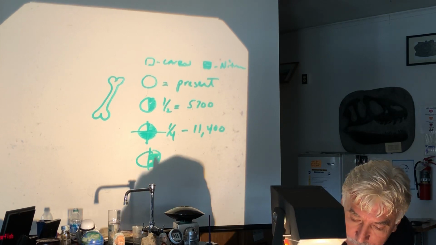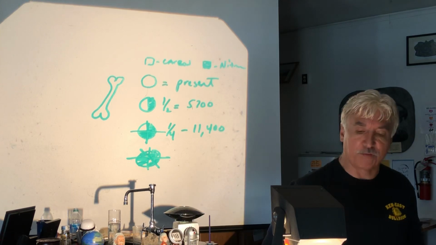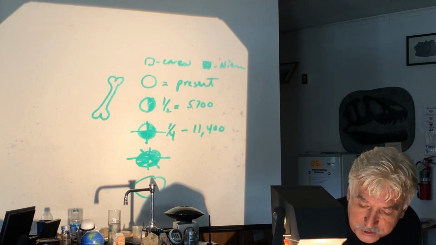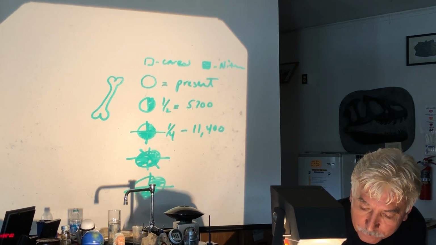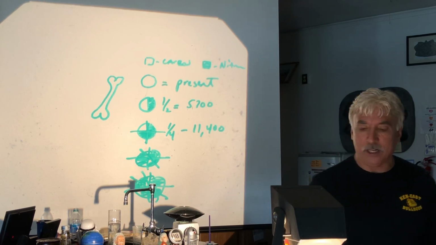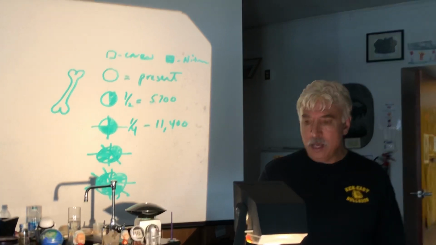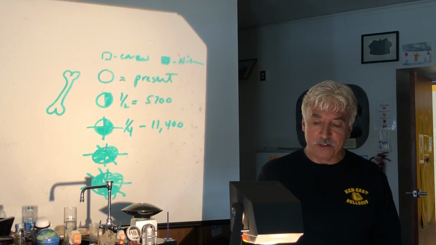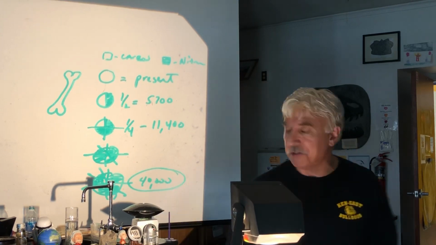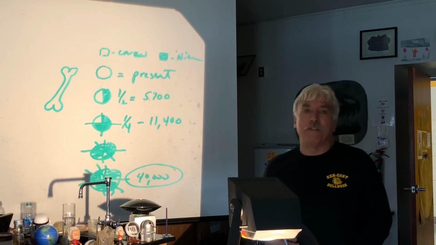And it would continue. 1 half-life, 2 half-lives, 3 half-lives would be 5,700 times 3, and you only have 1/8 left. 1/16 left. The bottom line is, if I cut that thing up like 7 times, I no longer have any carbon-14 left to even measure. 7 times 5,700 is about 40,000 years old. After about 40,000 years old for fossils, I gotta use something else with a longer half-life.